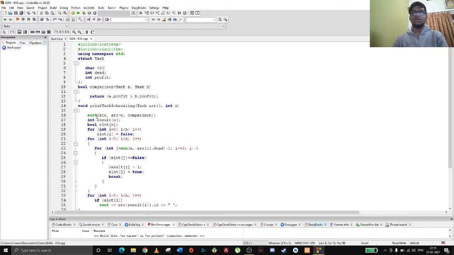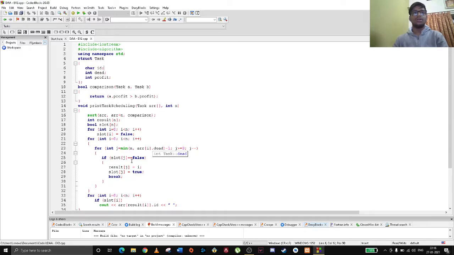So basically we have to sort. We have been given some tasks with deadlines and profits, so we need to arrange them in decreasing order of profit. We declare int result[n] and bool slot[n]. For int i equal to 0, i less than n, i plus plus, slot[i] equals false. Then for int i equal to 0, i less than n, i plus plus, another for loop: int j equal to min(n, array[i].dead) minus 1, j greater than or equal to 0, j minus minus.